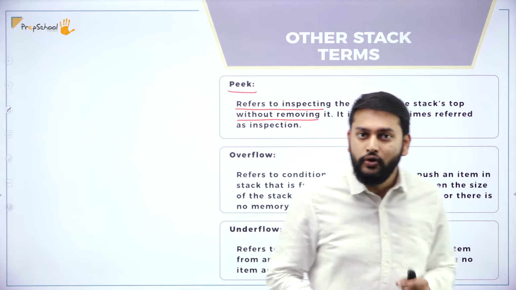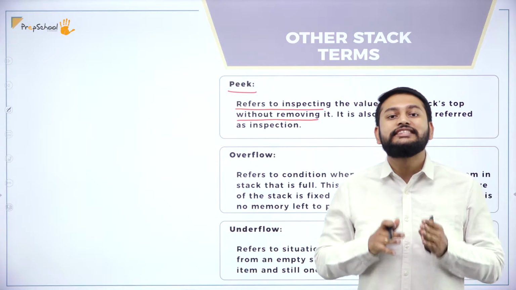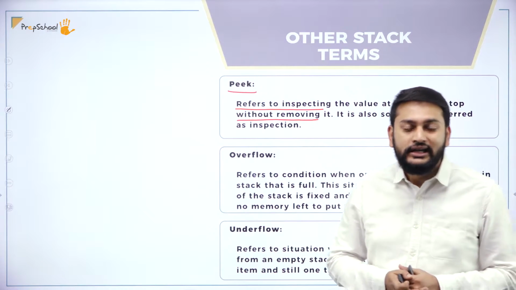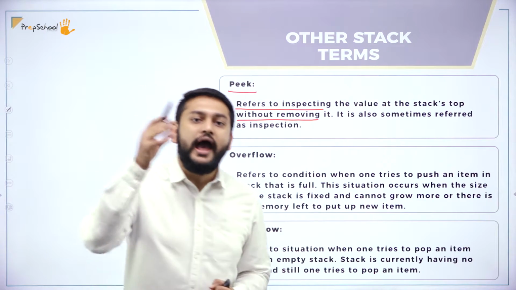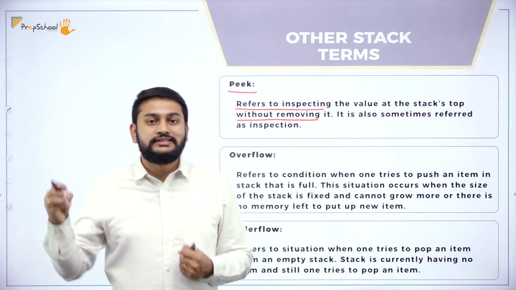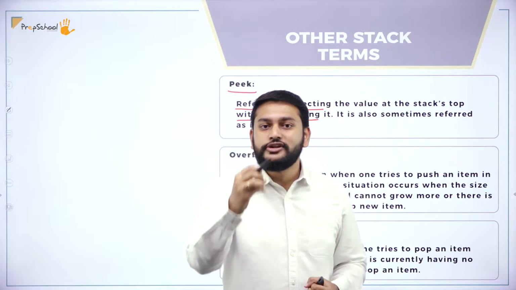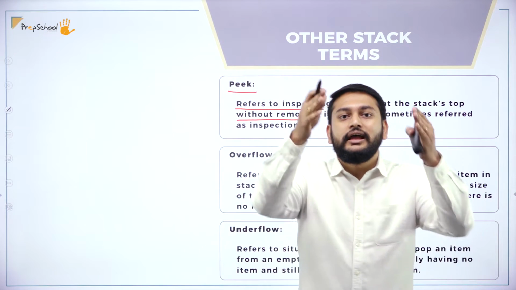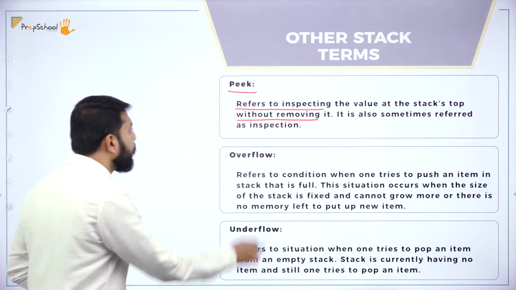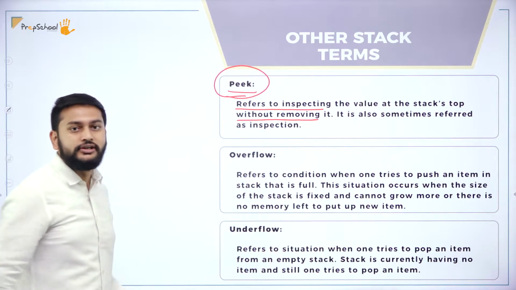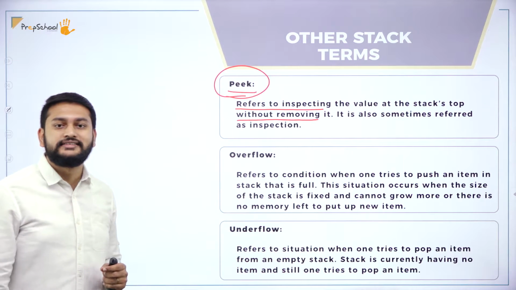Suppose you want to know, I will perform the inspection operation. Inspection operation means I'm not removing any element from the top, but still I come to know what element I have at the top of the stack, with the help of the peek operation. That is what you have to understand, right?